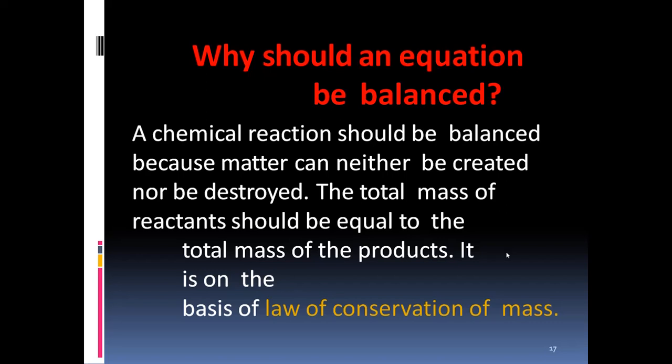Again, when that animal dies or is eaten by another, it goes from one body to another body. Yes, this is the logic of nature. We cannot create mass, we cannot destroy mass. Law of conservation of mass: mass can neither be created nor be destroyed, but it can be converted from one form to another form.